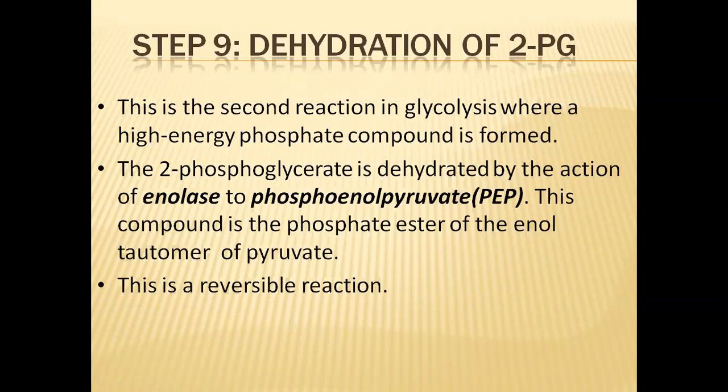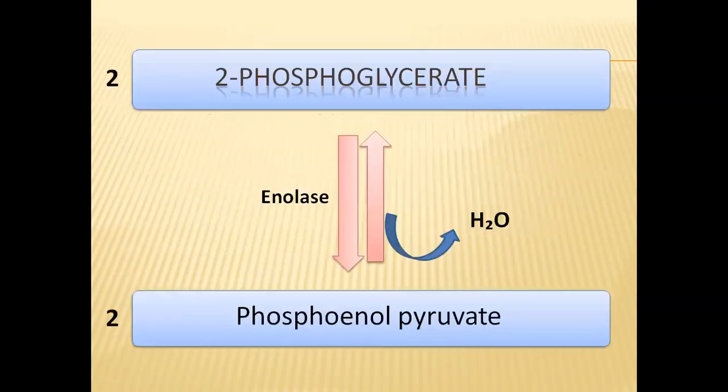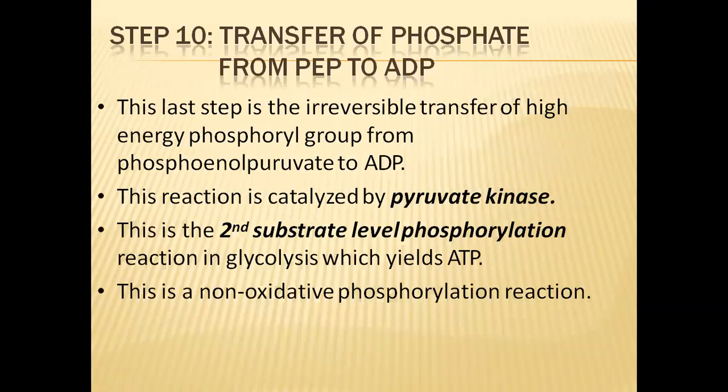This ninth step reaction also is a reversible reaction. So in this reaction, 2-phosphoglycerate is converted into phosphoenol pyruvate. The enolase enzyme is catalyzing this reaction, and a water molecule also will be liberated in this reaction. And in the 10th step, what happens?